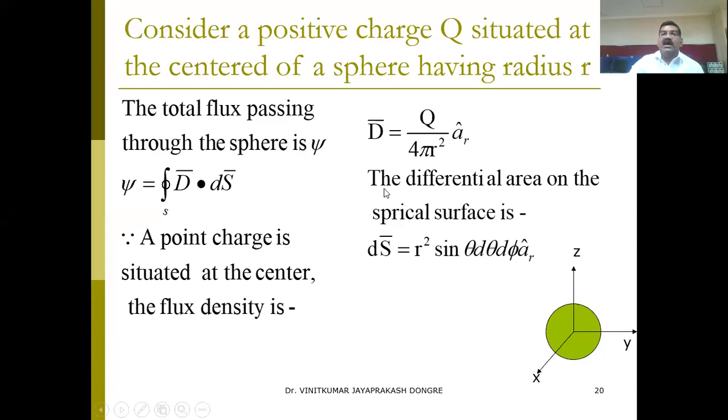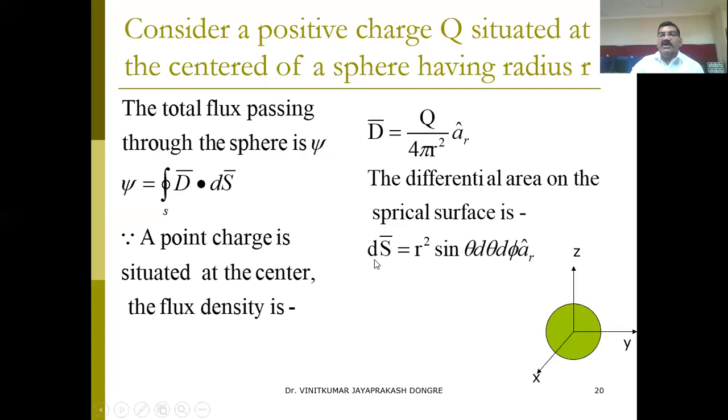And the differential area on the spherical surface: how can we calculate dS on the spherical surface? That we have also derived previously. dS equals r square sine theta d theta d phi a_r, as dS is the surface vector.